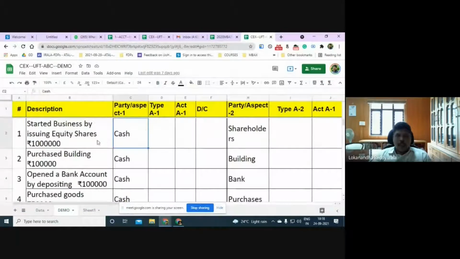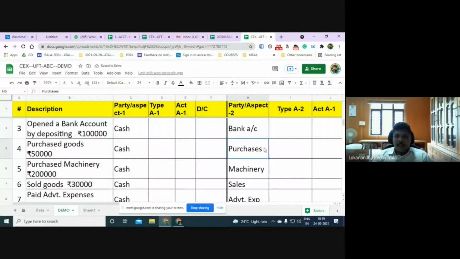Right. So instead of calling this cash, what do I call it? Cash account. Wherever I have cash, I call it cash account. Instead of calling this building, I call it building account. Instead of bank, I call it bank account. That means each party is represented by their account.